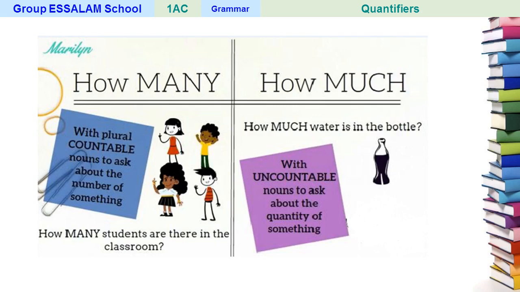As for how much, it is used with uncountable nouns to ask about the quantity of something. For example, how much water is in the bottle? Water is an uncountable noun. So it's very easy.